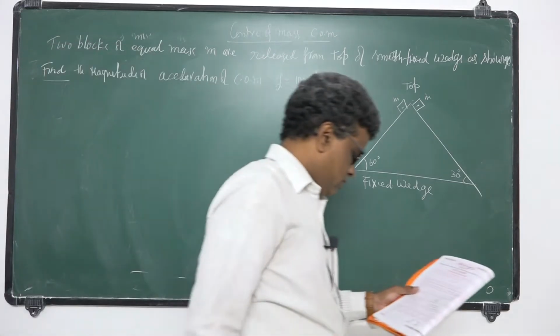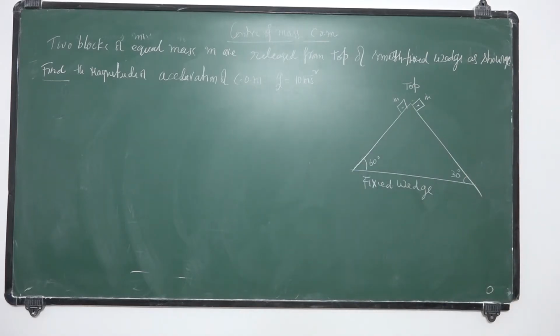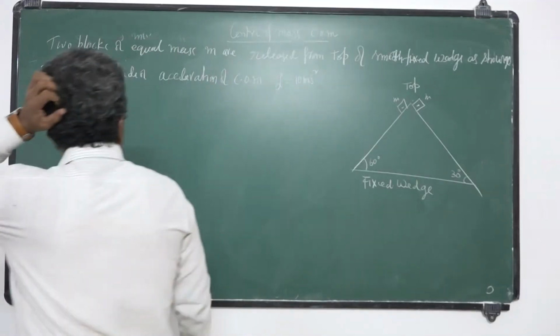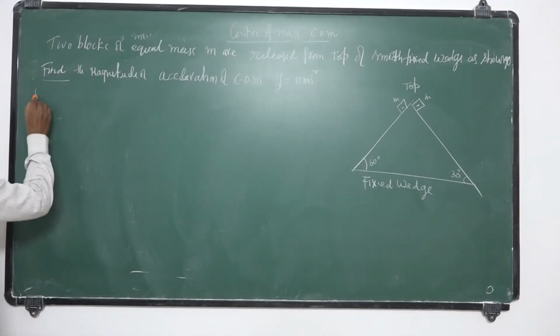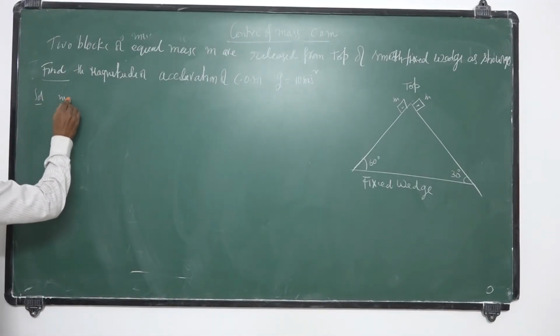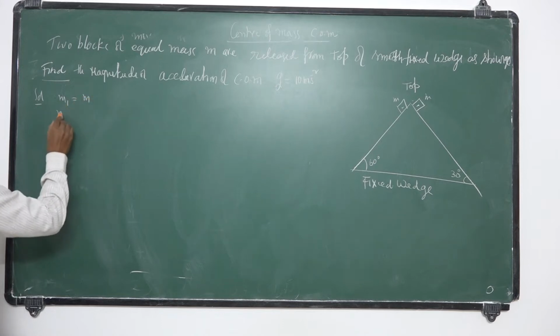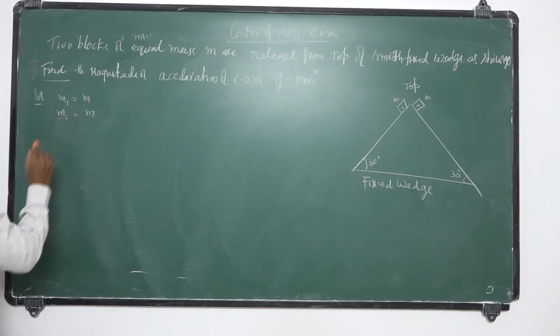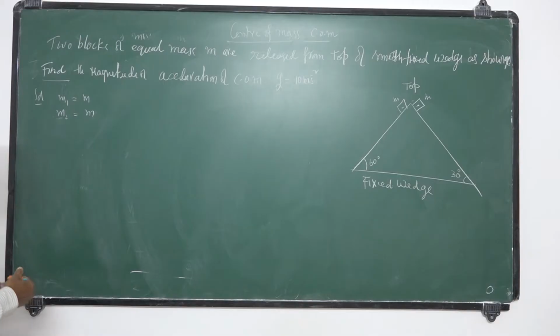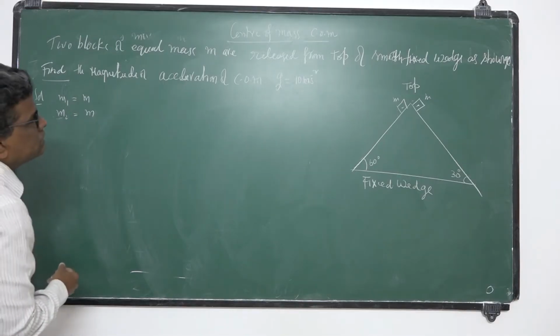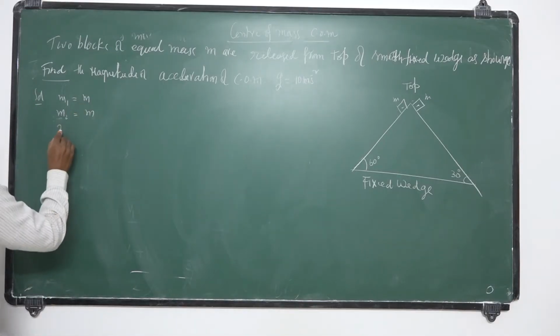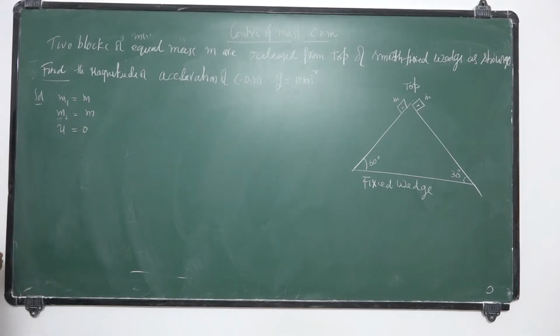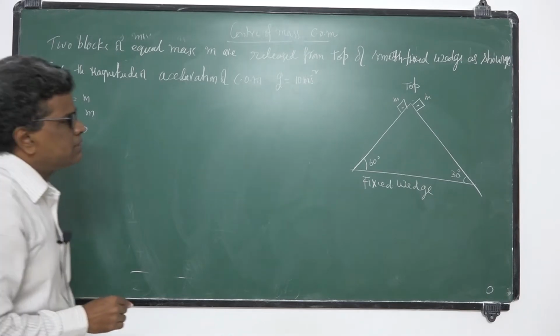So how can we solve this problem? Two blocks of equal masses. Solution: m1 is equal to m, m2 is equal to m. They are released, so the initial velocity is 0, and they accelerate down.